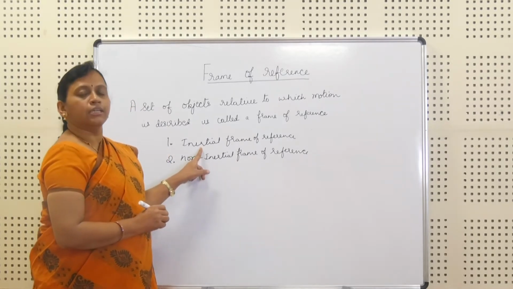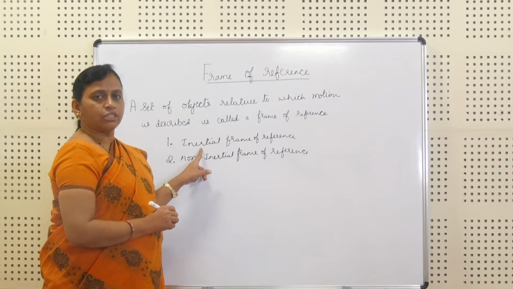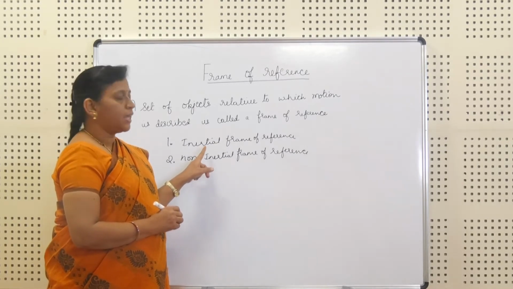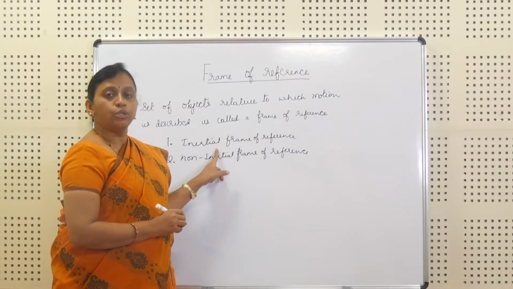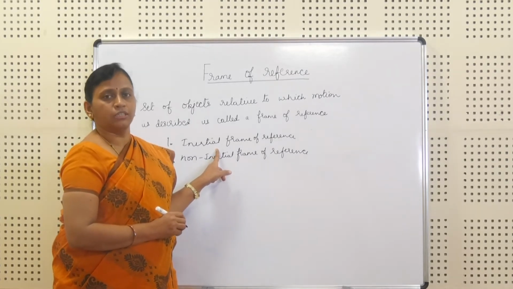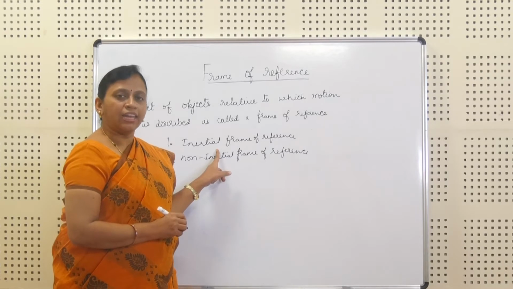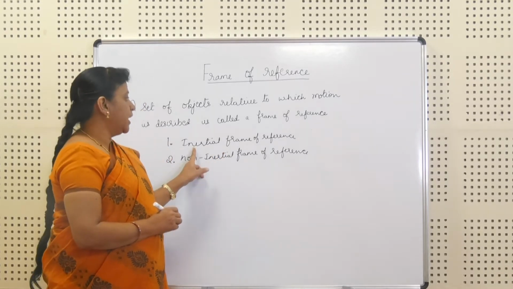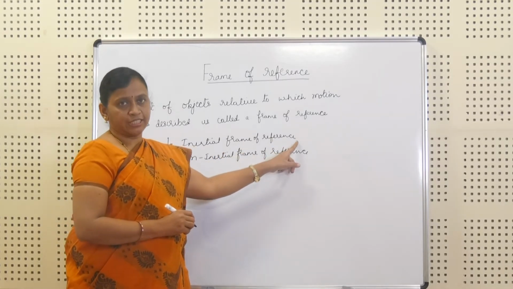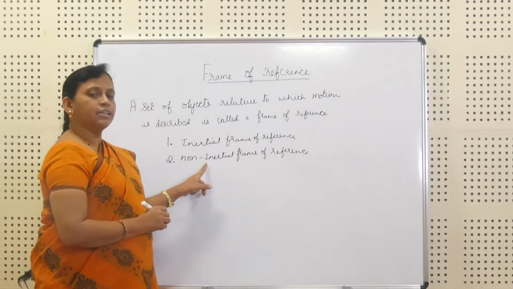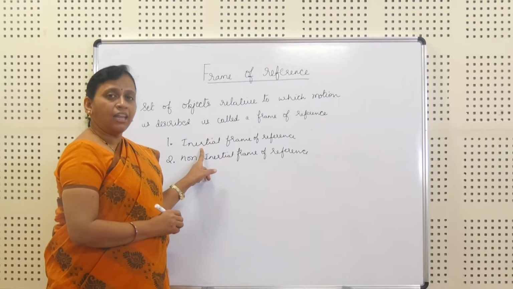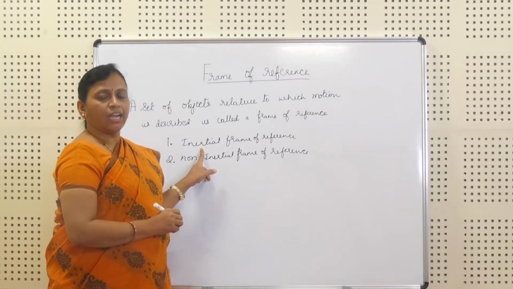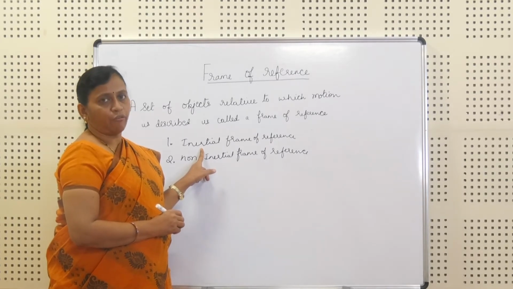Now we study the details of the inertial frame of reference. A frame of reference in which Newton's law of motion is valid is called an inertial frame of reference. All the frames which are unaccelerated and non-rotating are called inertial frames.